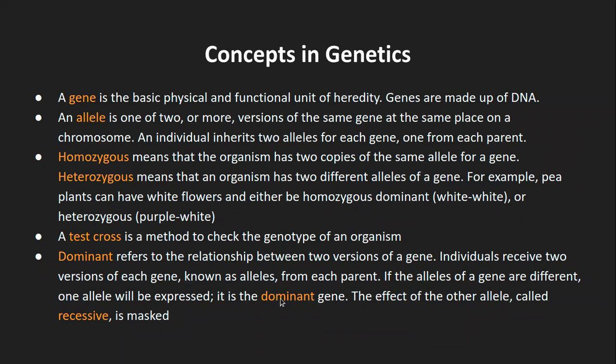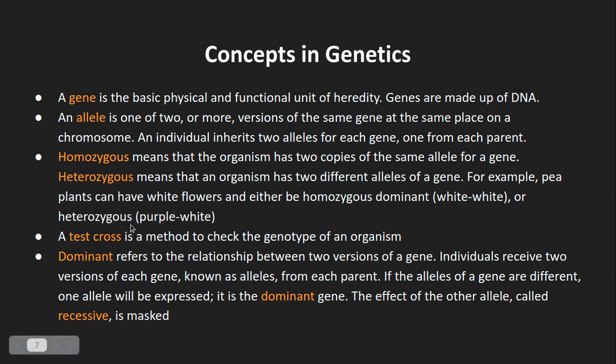So again, I will take the example from the board. Let's say I have two alleles, a blue allele received from my father and a brown allele received from my mother for the eye color, and I have blue eye color. That means the blue allele which I received from my father is the dominant gene, and brown is also present in my body, but it is masked or not expressed, and that is called the recessive gene.